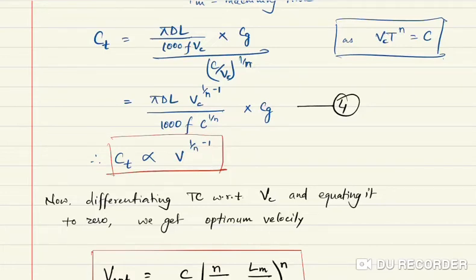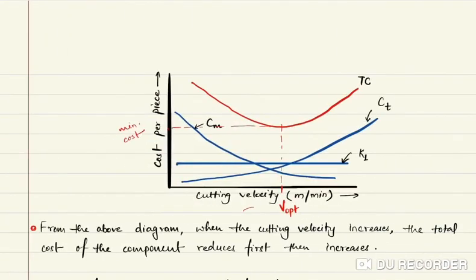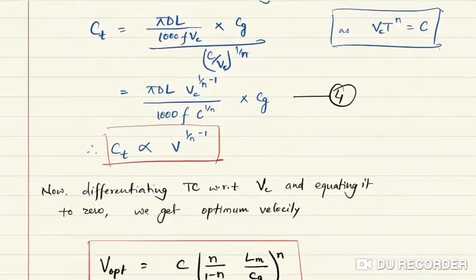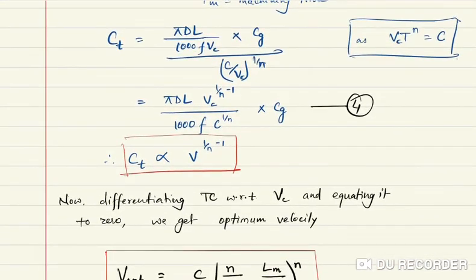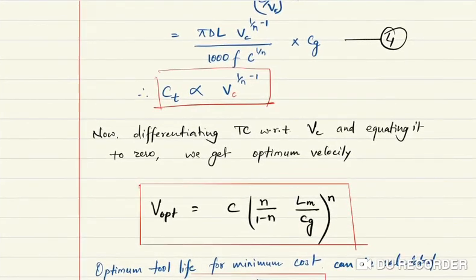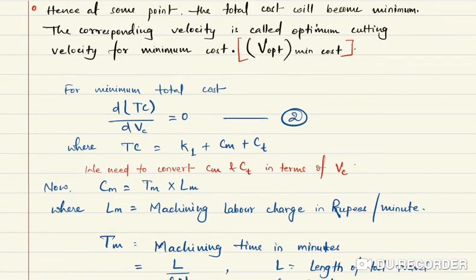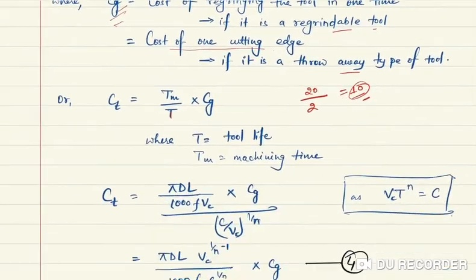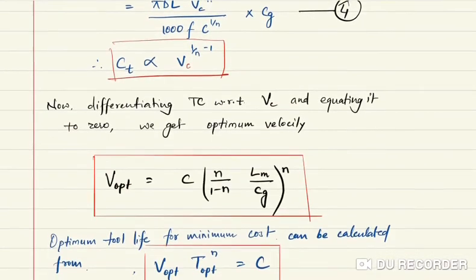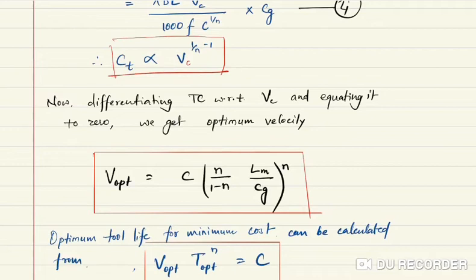So the curve which we will get will be like this. Now we are ready, because, sorry, here it will be Vc. Now we are ready, because in this equation Cm is converted in terms of Vc and Ct is converted in terms of Vc. So what we are going to do, we are going to differentiate that total cost with respect to Vc and equate it to 0, we are going to get the optimum.